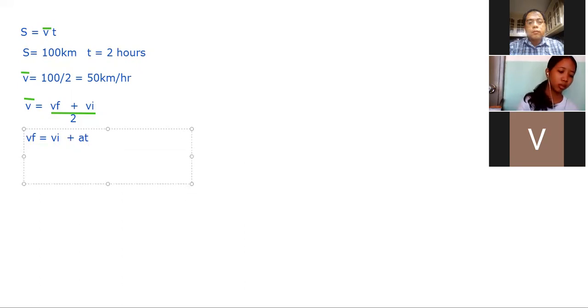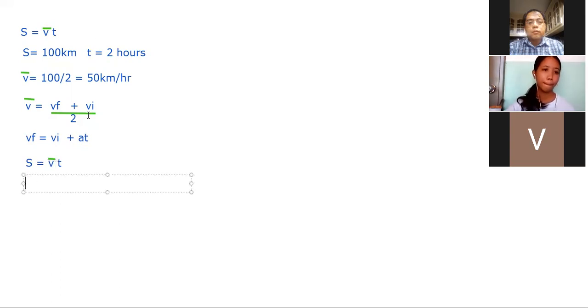Now, if S is equal to V bar times T, and we copied this from our value above, you'll notice that we can substitute the value of V bar here. And we could write this eventually as S is equal to the value of our V bar. What is the value of our V bar?